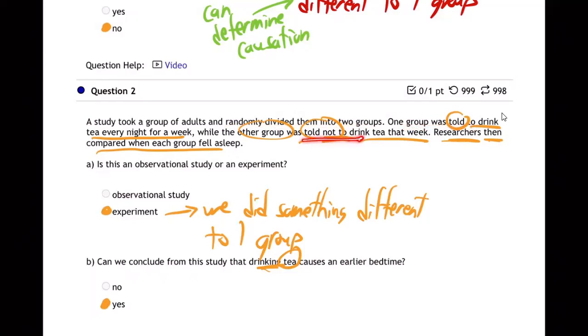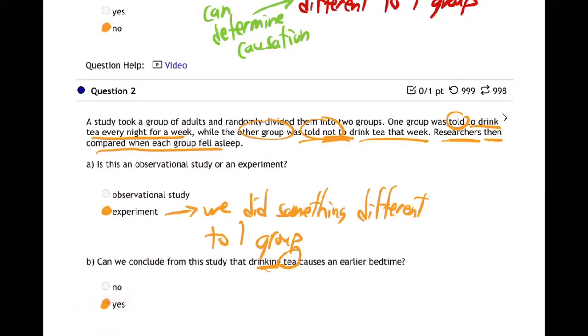You'll have old people, young people, fit people, out of shape people, sick people, well people, whatever you get. They're just totally randomly mixed groups. There's nothing different about the two groups except one group was told to drink tea, the other group was told not to. So if the tea drinkers went to bed earlier, the only difference between them is they drink tea. So yes, we can determine that the tea drinking is causing it in this case.